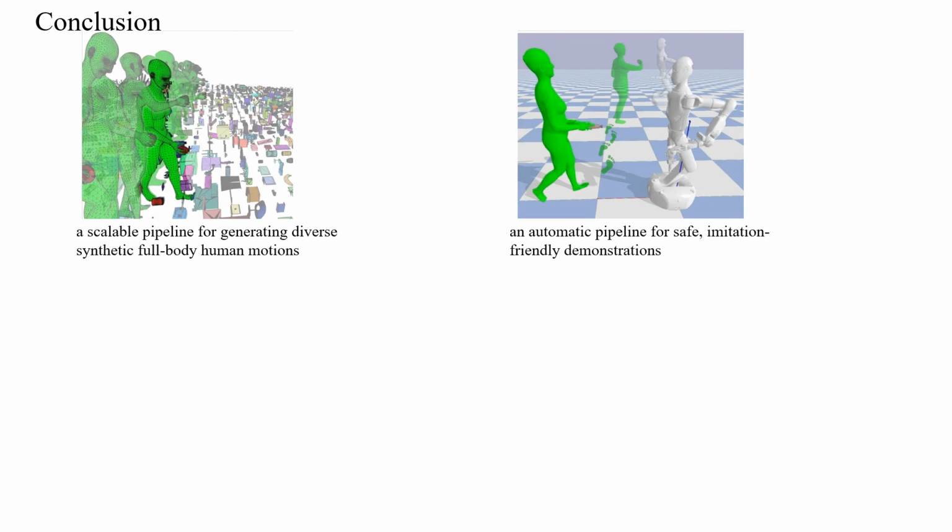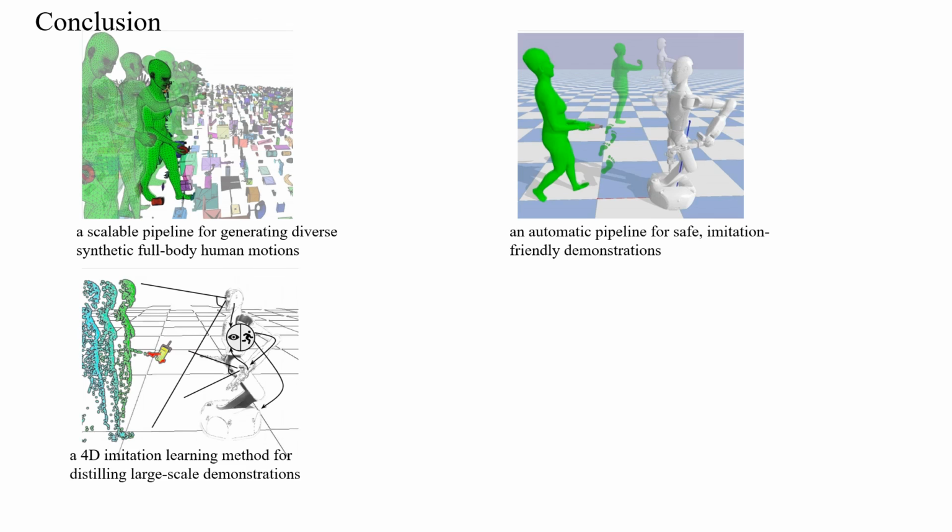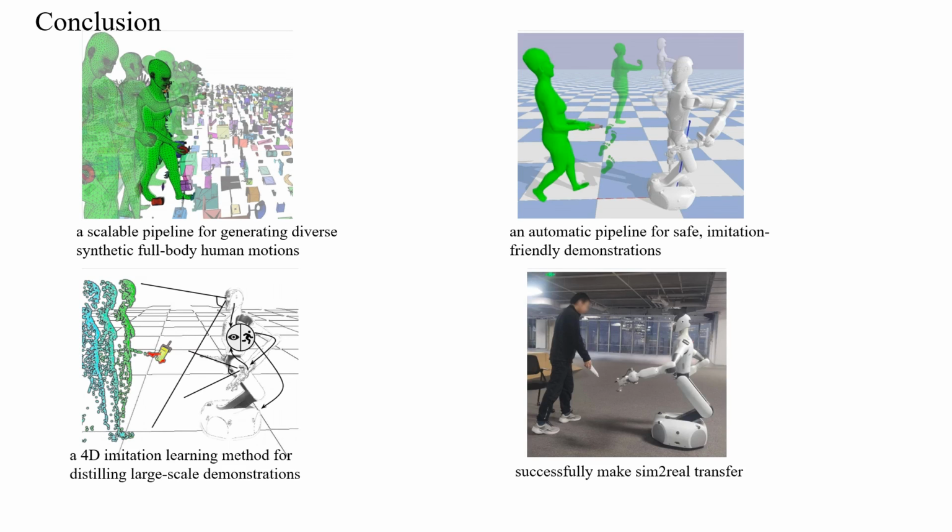In conclusion, to learn generalizable human-to-mobile robot handover, we propose a scalable pipeline for generating human motion, an automatic pipeline for generating demonstrations, and a 4D imitation learning method. Finally, we successfully make Sim2Real transfer.